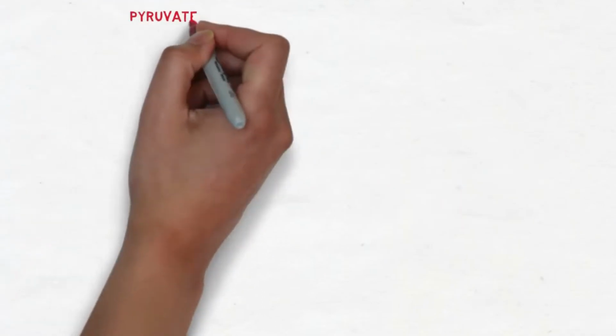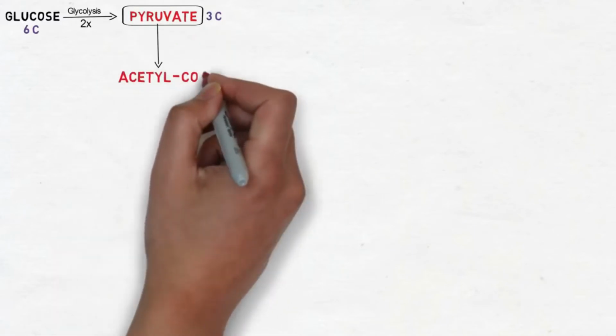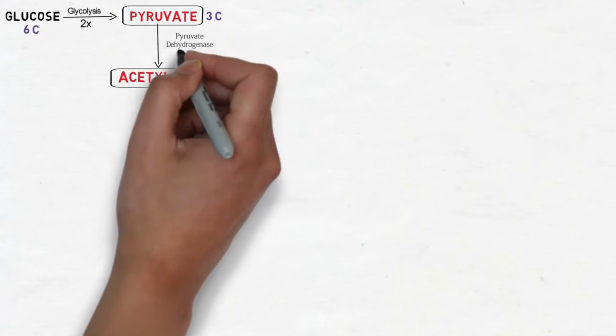The first step involved is actually a preparatory step which begins with pyruvate. Pyruvate is derived through the glycolysis of glucose, which is a 6-carbon compound, and it is split into 2 molecules of pyruvate, which is a 3-carbon compound. The next step includes the oxidation of pyruvate into acetyl Coenzyme A by the enzyme pyruvate dehydrogenase complex. In this reaction, a molecule of carbon dioxide and a molecule of NADH is generated. The acetyl Coenzyme A is a 2-carbon compound.